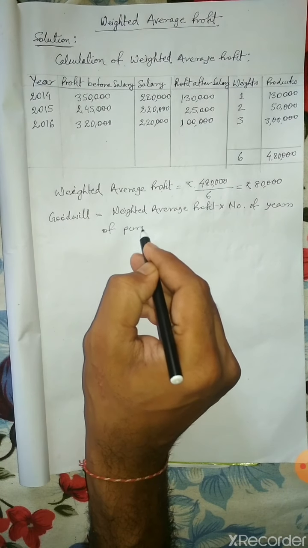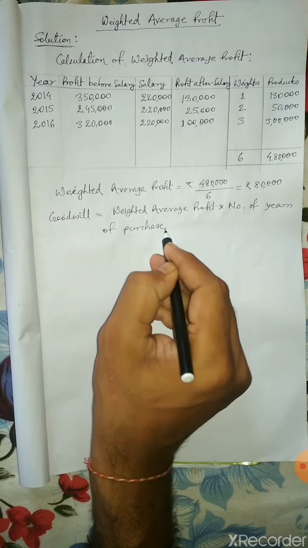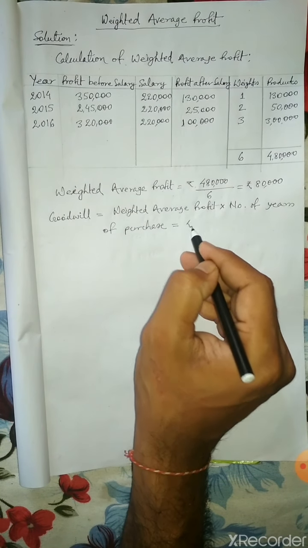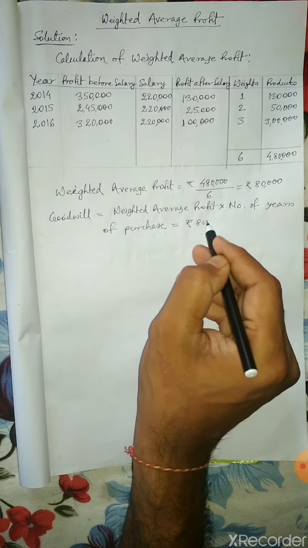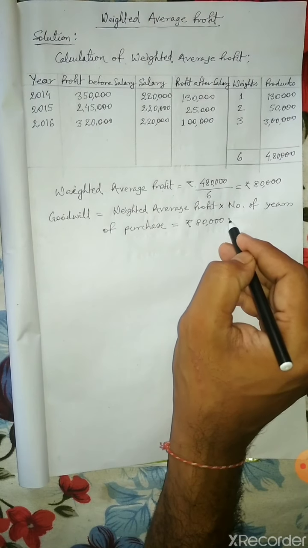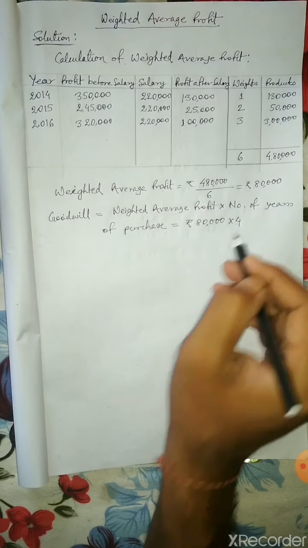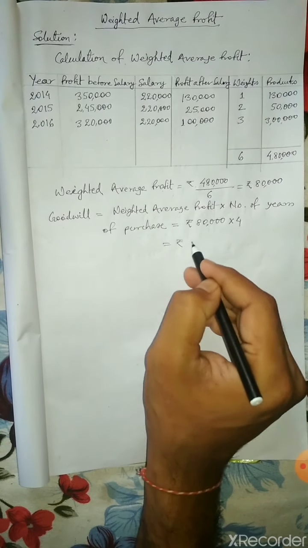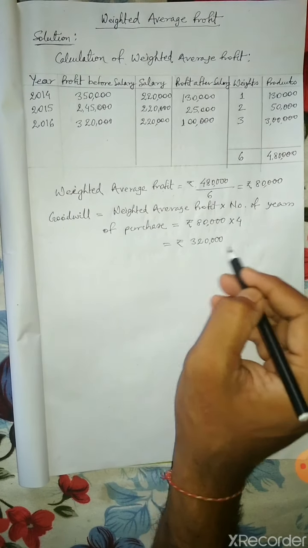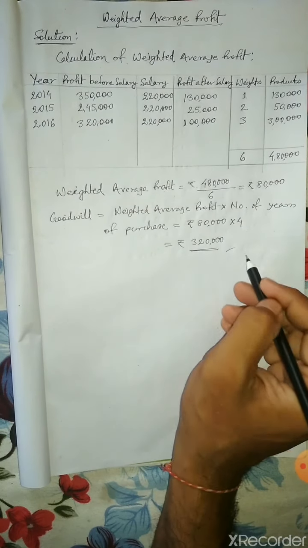The formula is the same. It would have been simple average profit into number of years of purchase in case of the simple average profit method. Now here it is weighted average profit into number of years of purchase. We have already got the weighted average profit as rupees 80,000 into number of years of purchase, which is 4. So the value of goodwill will be 3,20,000.